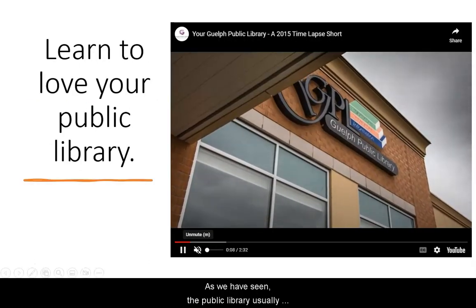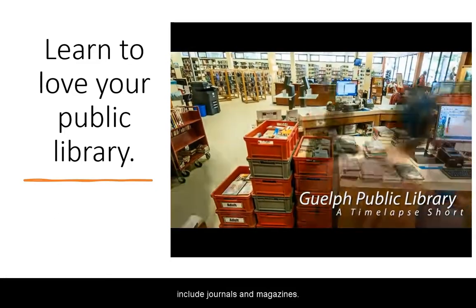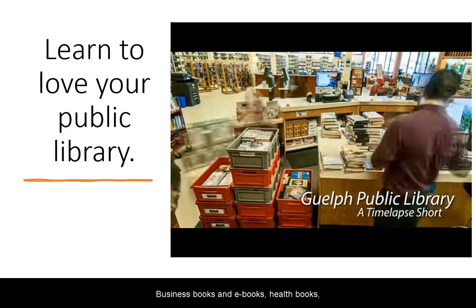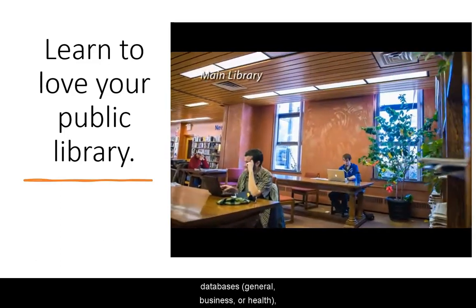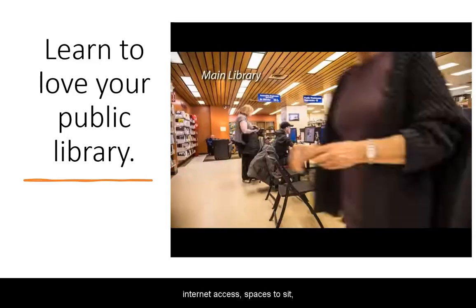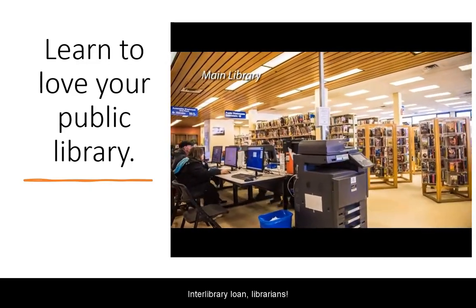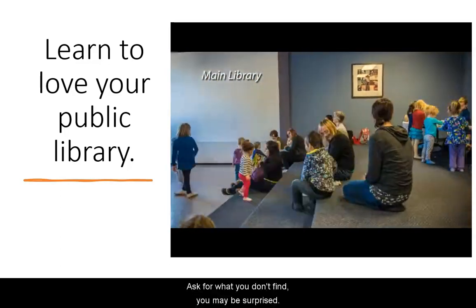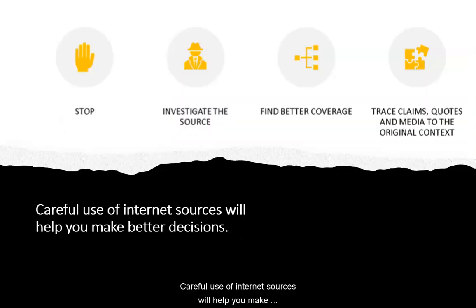As we have seen, the public library usually offers its own databases and reference sources that include journals and magazines. What else is at the public library that we can use? Business books and ebooks, health books, parenting books, databases, general, business, health, internet access, spaces to sit, events to attend, interlibrary loan, librarians. Look for all these things and more. Ask for what you don't find. You may be surprised. Careful use of internet sources will help you make better decisions.